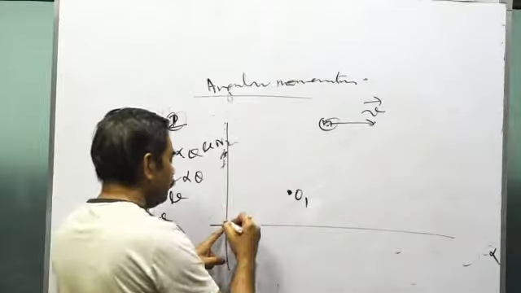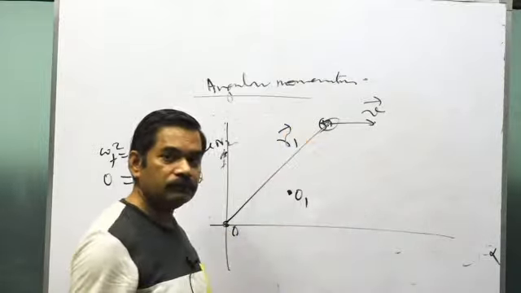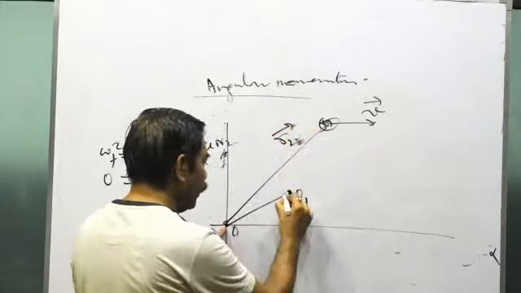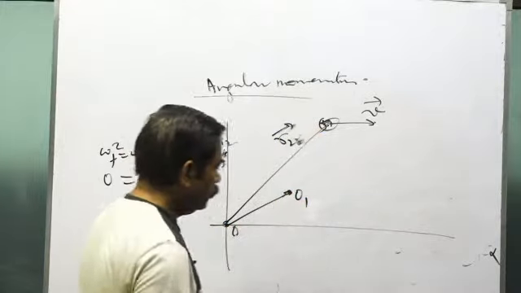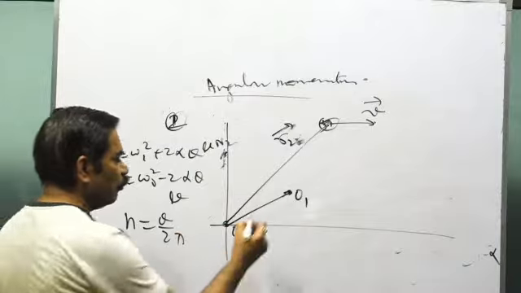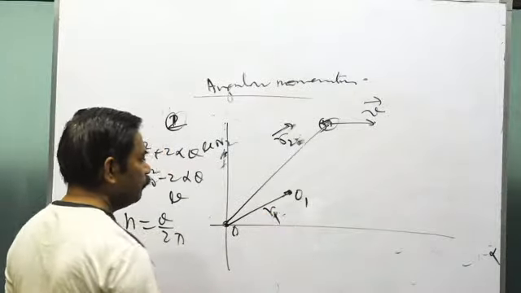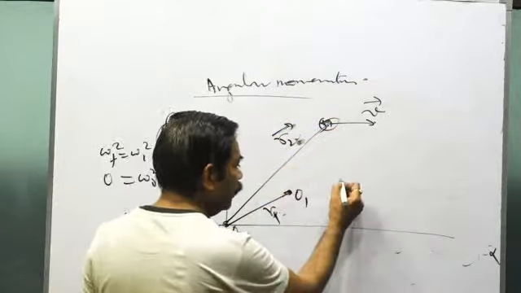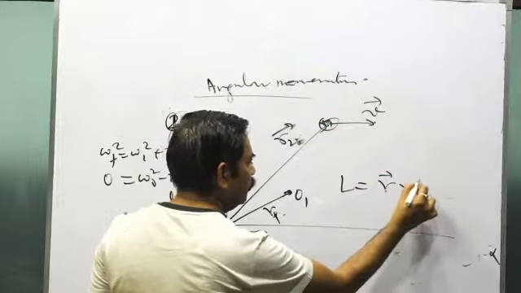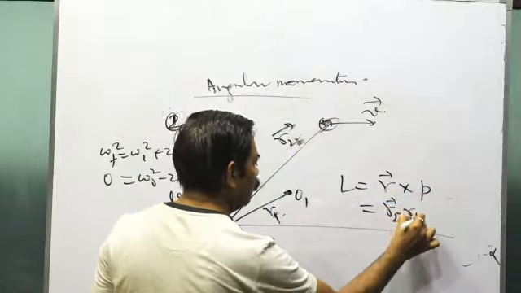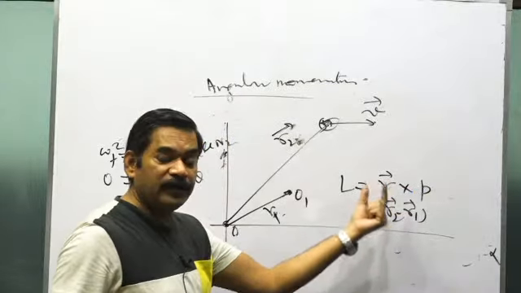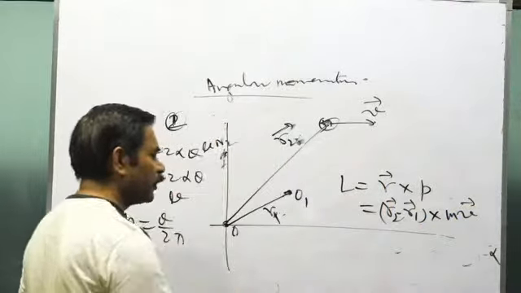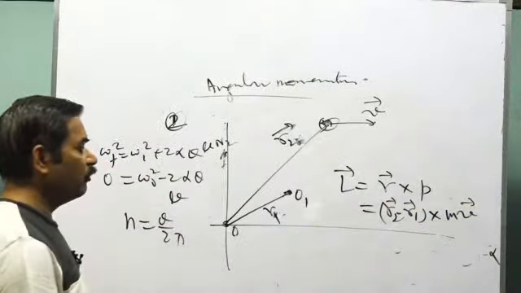The position vector of the particle is vector r2, and the position vector of point O1, about which you want to calculate the angular momentum, is r1. Velocity of the body is v. In that case, the angular momentum L will be equal to r cross p, and r is r2 minus r1. So all this calculation will be in the form of i cap, j cap, k cap, cross p. And p will be mv. So through that you can get the value of angular momentum L in the vector form.